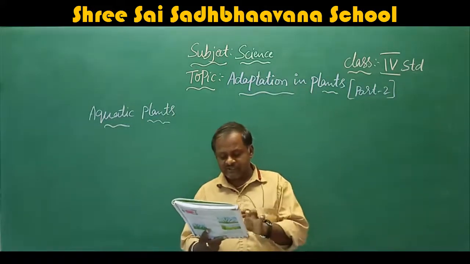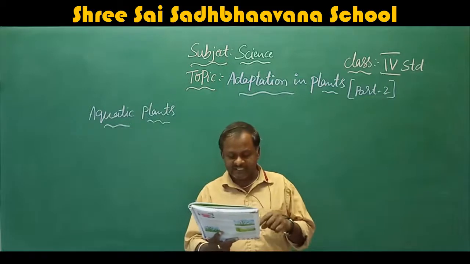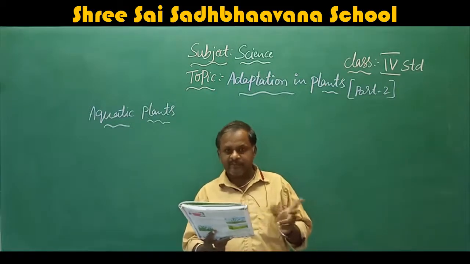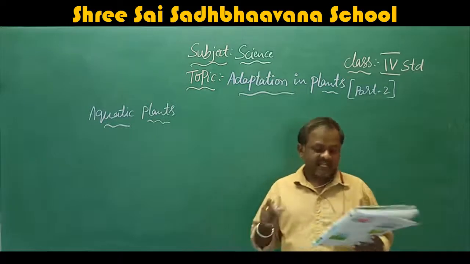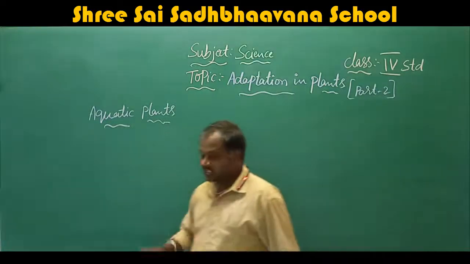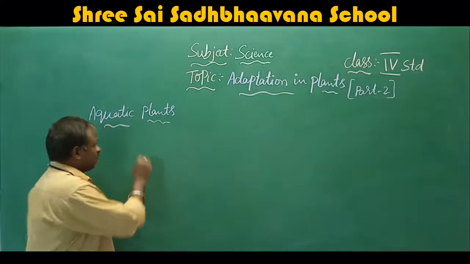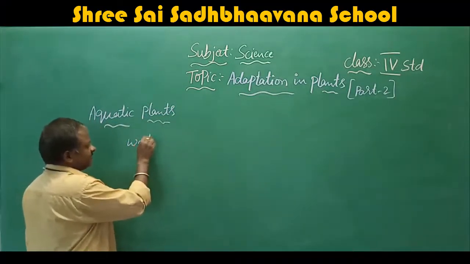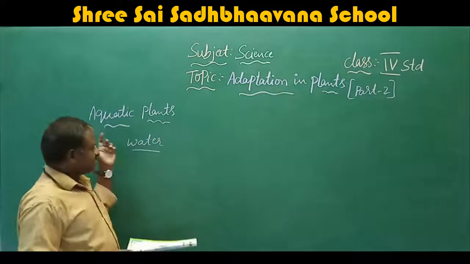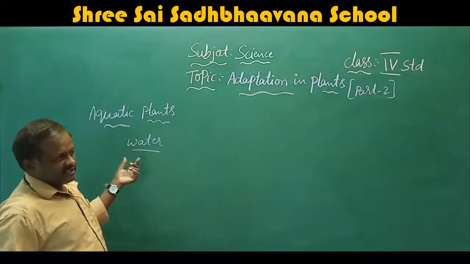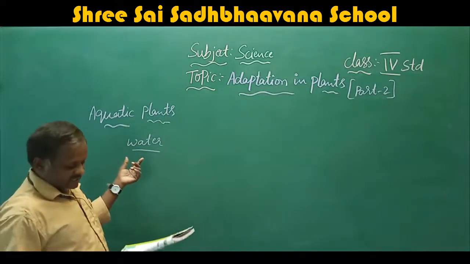First, I will explain these two lines, because here once again this adaptation comes. The plants that grow and remain in water are called aquatic plants. Aqua means water. The plants which are living in water are called aquatic plants.